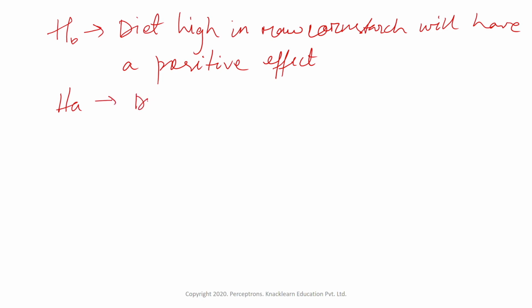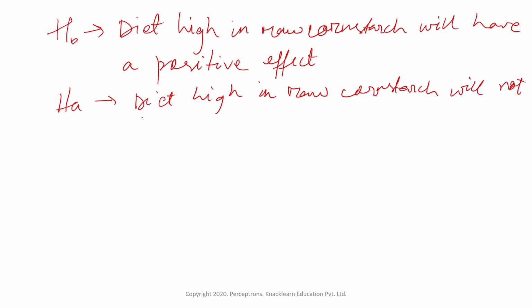That will be: diet high in raw corn starch will not have a positive effect. So that will be the alternate hypothesis.